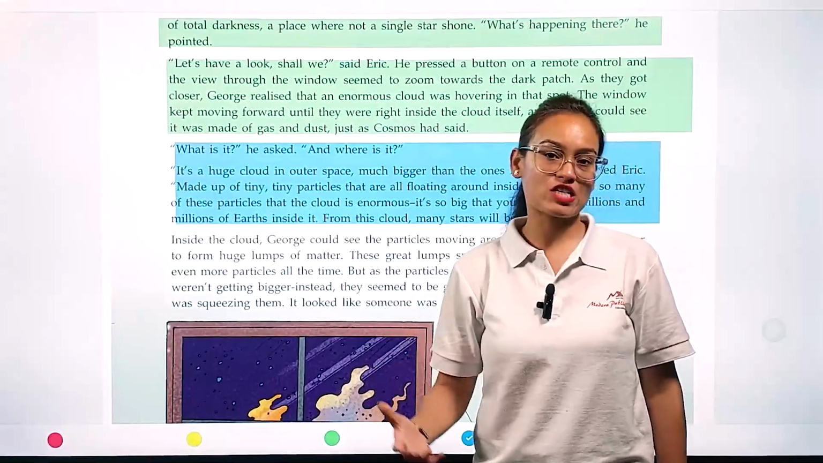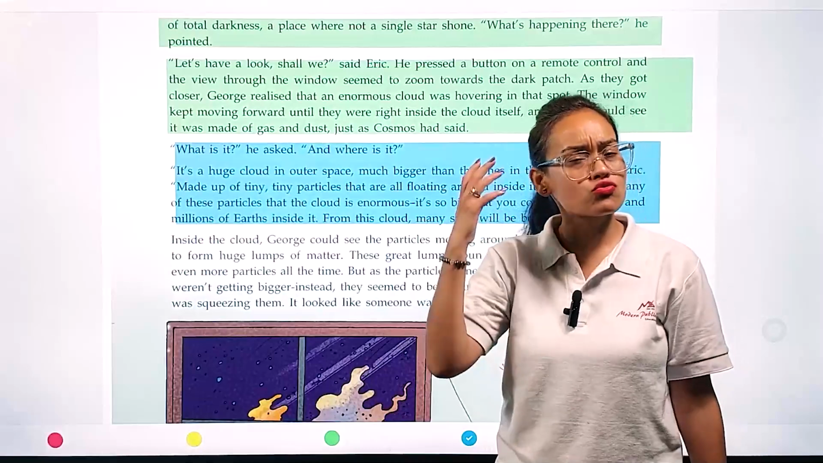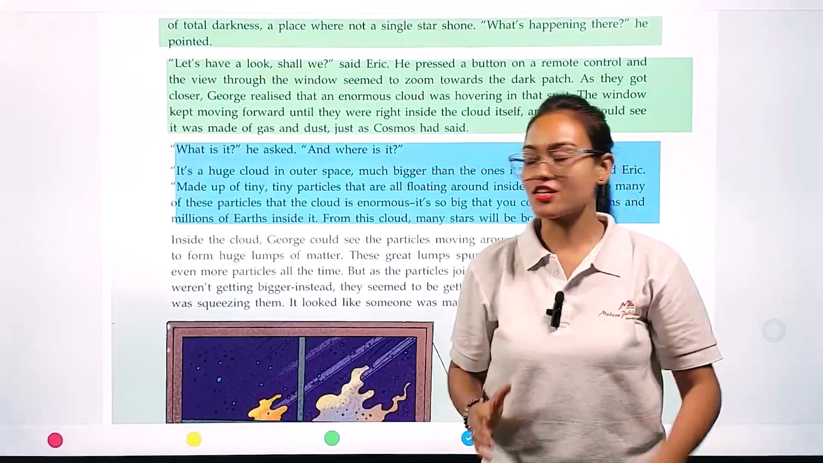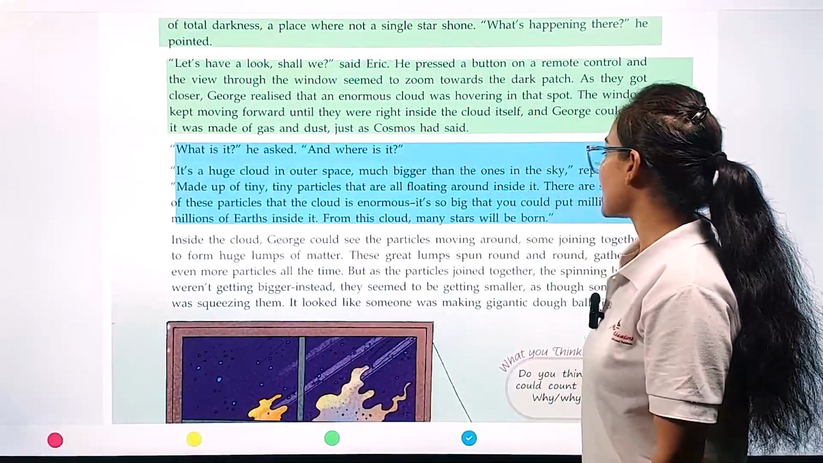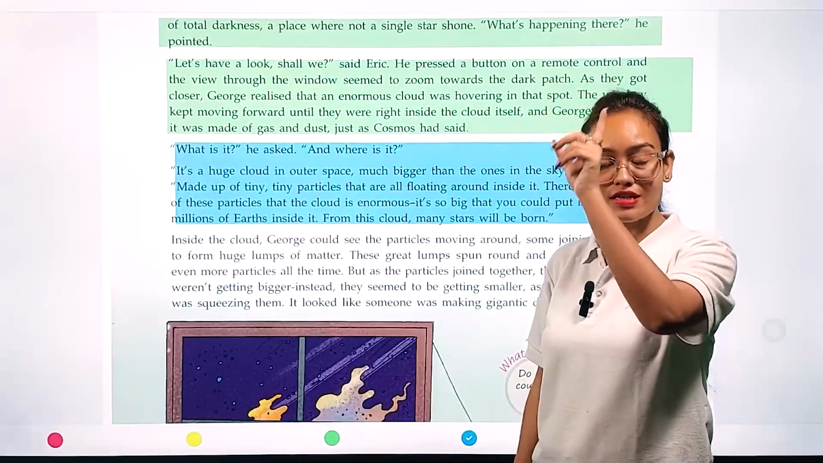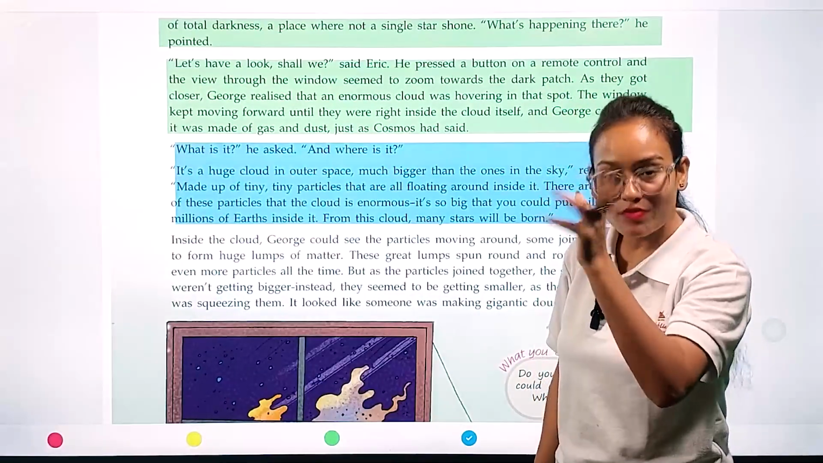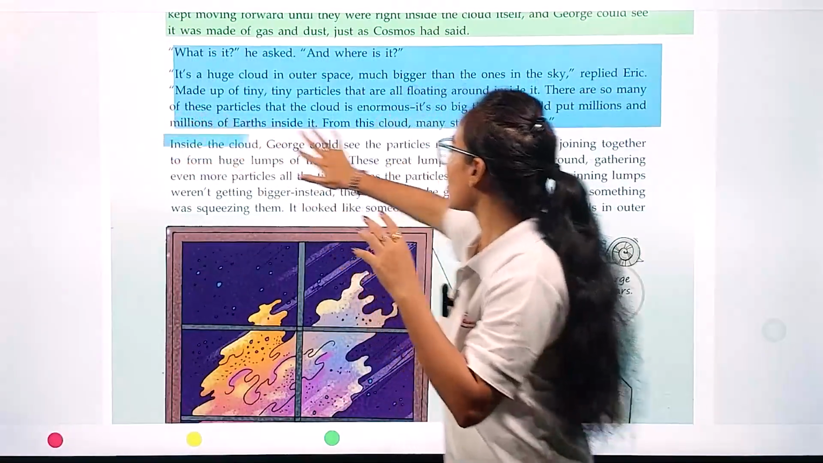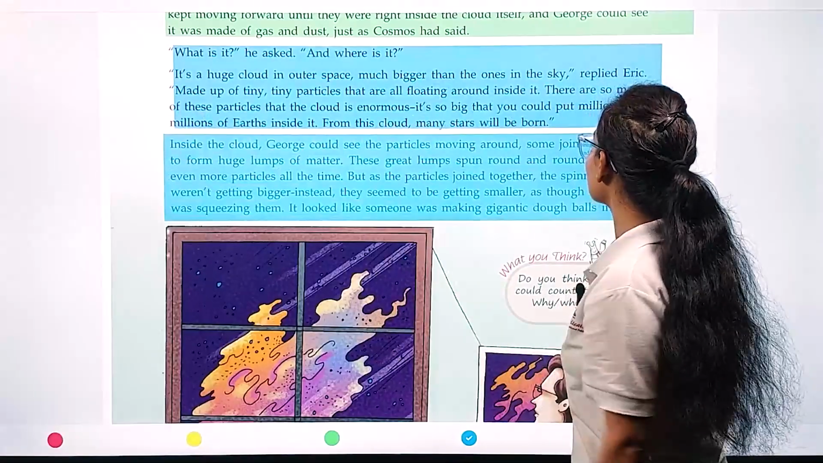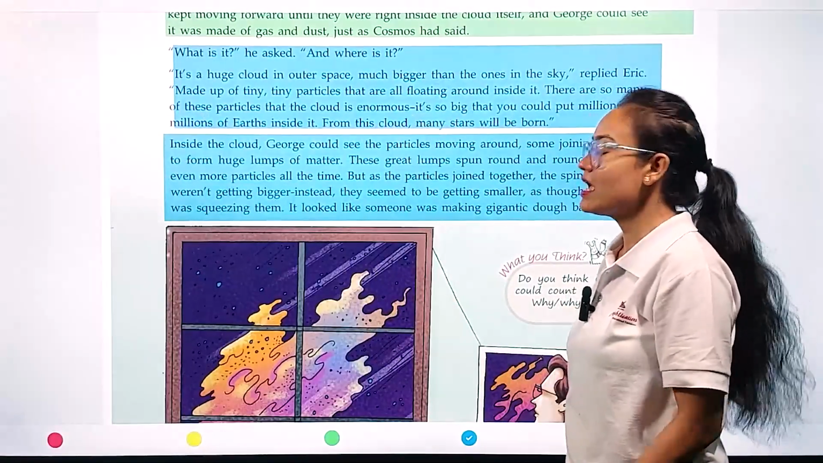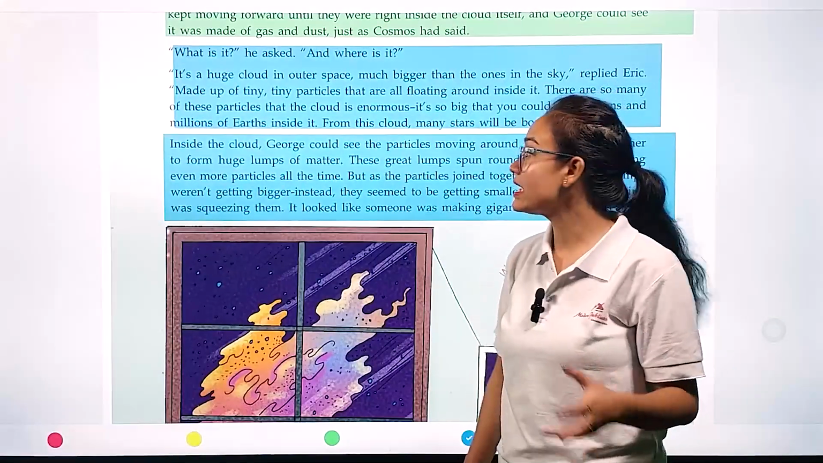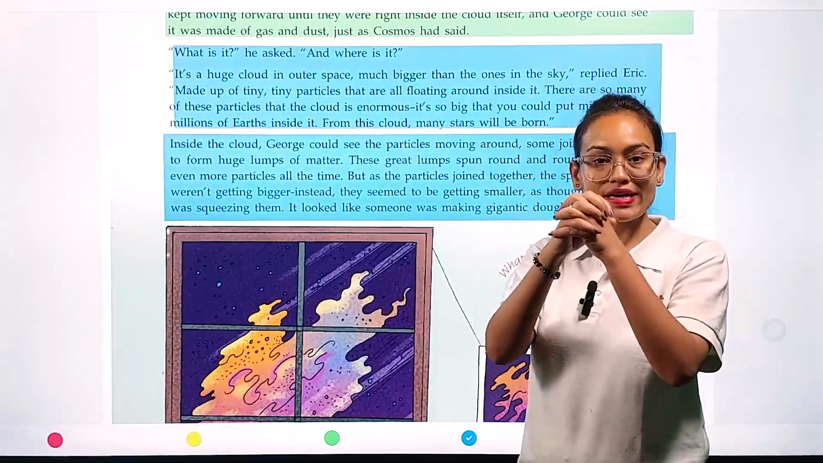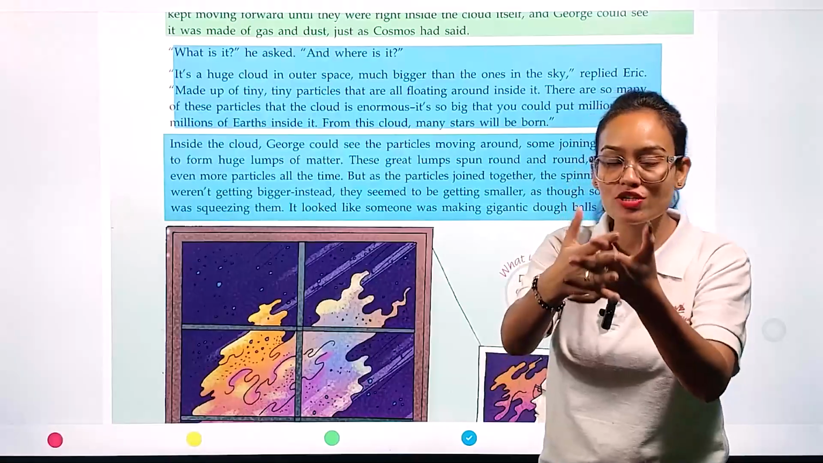So Eric further explained that, George, these clouds are so big that you can put millions of Earth-shaped planets in them. From this cloud, which contains gas and dust, many stars are going to be born. Inside the cloud, George could see the particles moving around, some joining together to form huge lumps of matter, because they are going to form a new star.